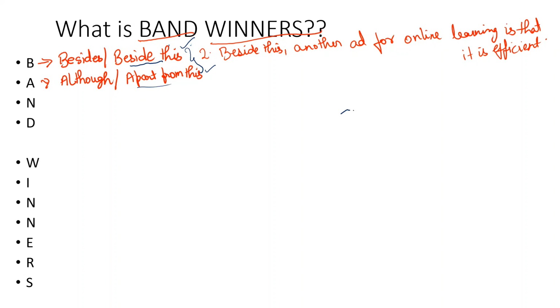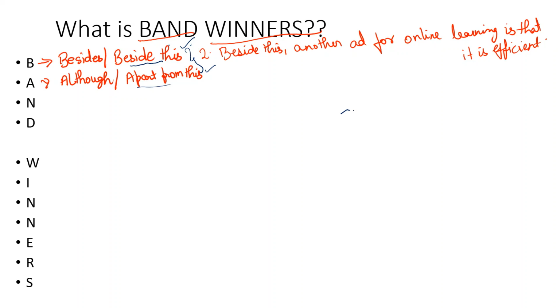Although, even though, though: these are some words which give a very good boost to your complex structures. So, although there are certain negatives, I personally believe that the positives of online learning are far greater, far superior.